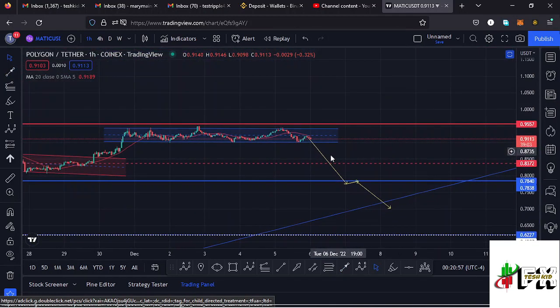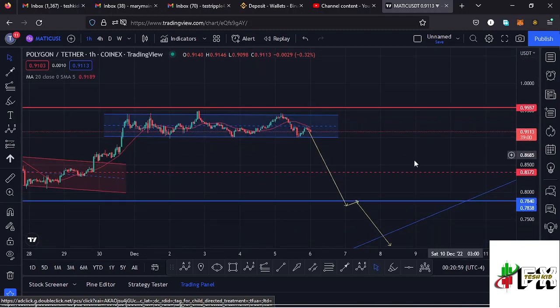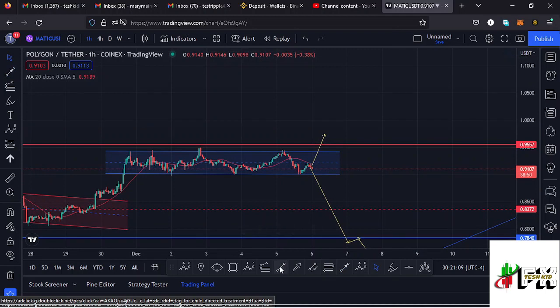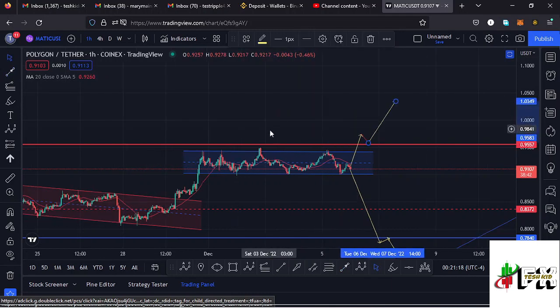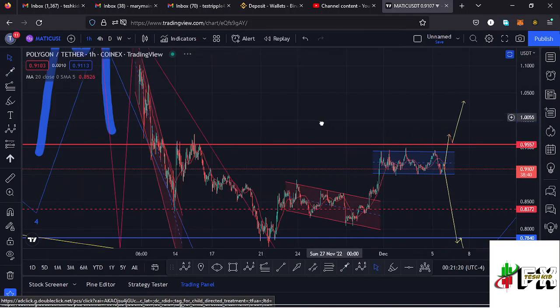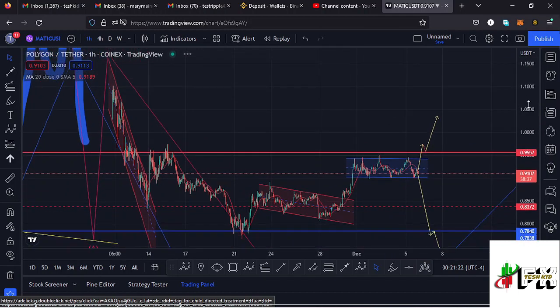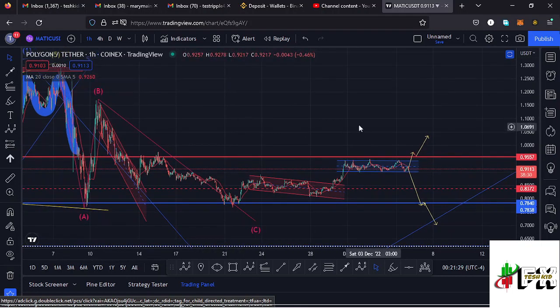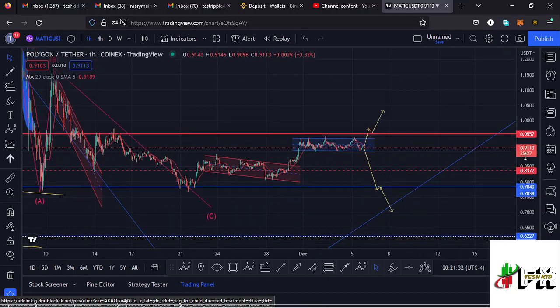There are also chances that we might manage to break out of the channel to the upper side, and in case that plays out, then we'll be facing a key area of resistance at around the $0.95 mark, and in case we manage to break above that key area of resistance and even see a retest of that key area of resistance, then there are chances of continuing to push even higher and maybe make another new high. And in case that plays out, then I have to adjust my ABC corrective structure in case we make a high above the high for this wave B over here. So let's be patient and see how that plays out, and continue watching those key areas of support and resistances.